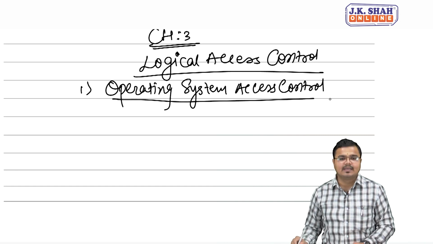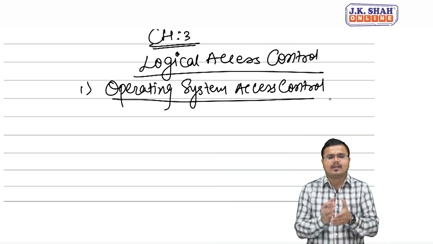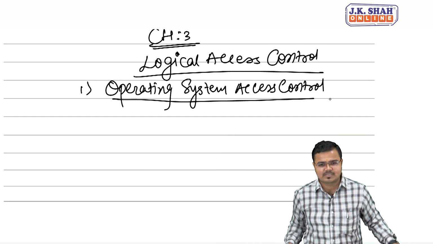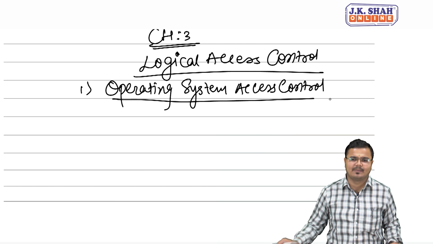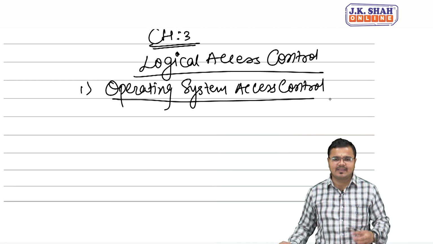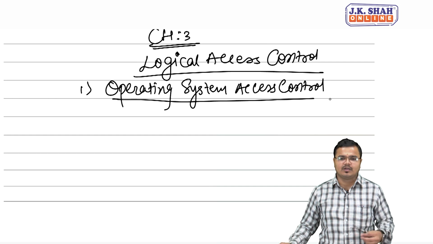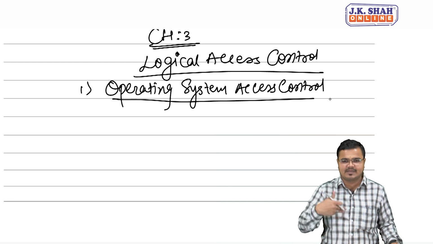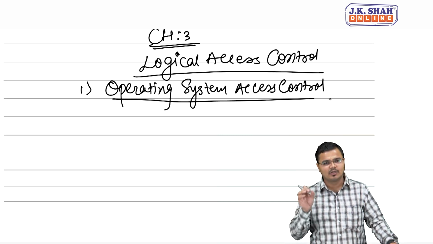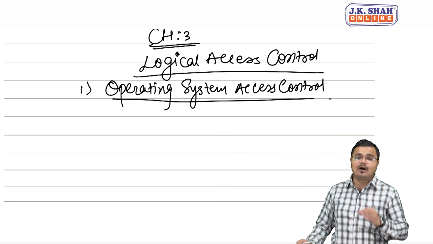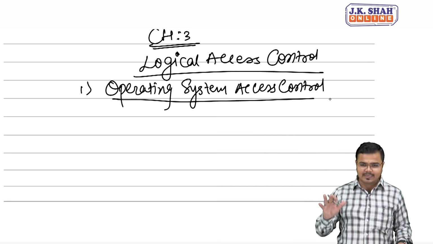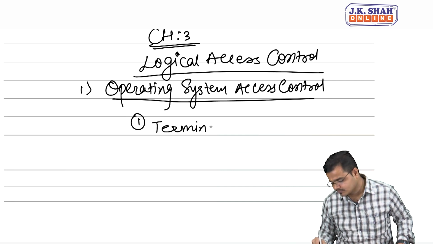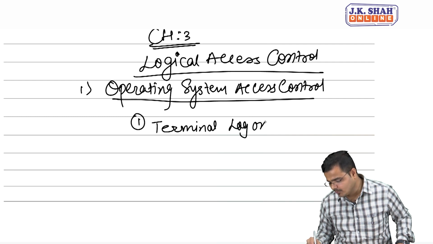Operating system refers to what? The operating system refers to any system which helps the organization to run its combination of hardware and software, and that's called an operating system. Example, like Windows, DOS. This is basically the most important component of the system, without which the system will not operate at all. So anything which helps the hardware and software to operate, the first thing we require is what? Operating system. Now how to protect this operating system? So we'll take one simple example. Okay, we'll say first thing, terminal logon procedure.